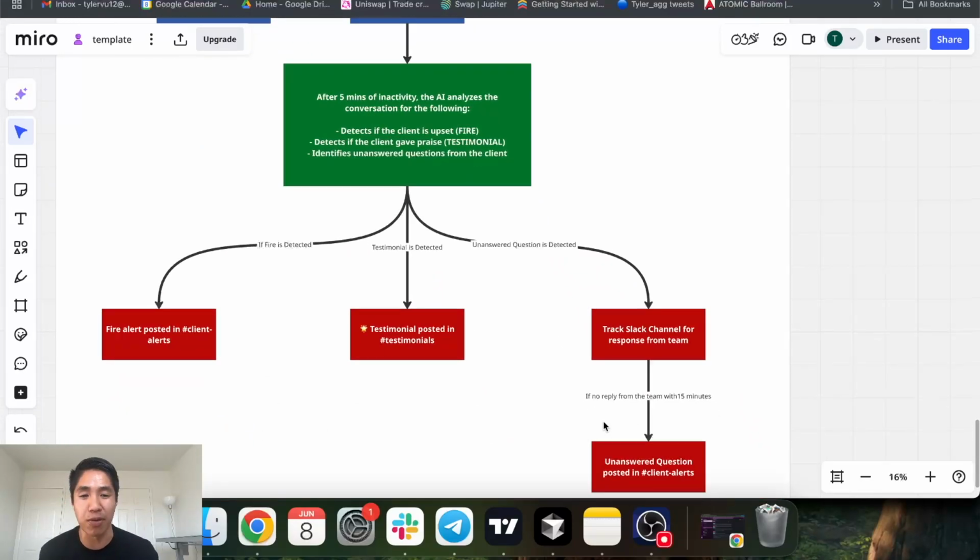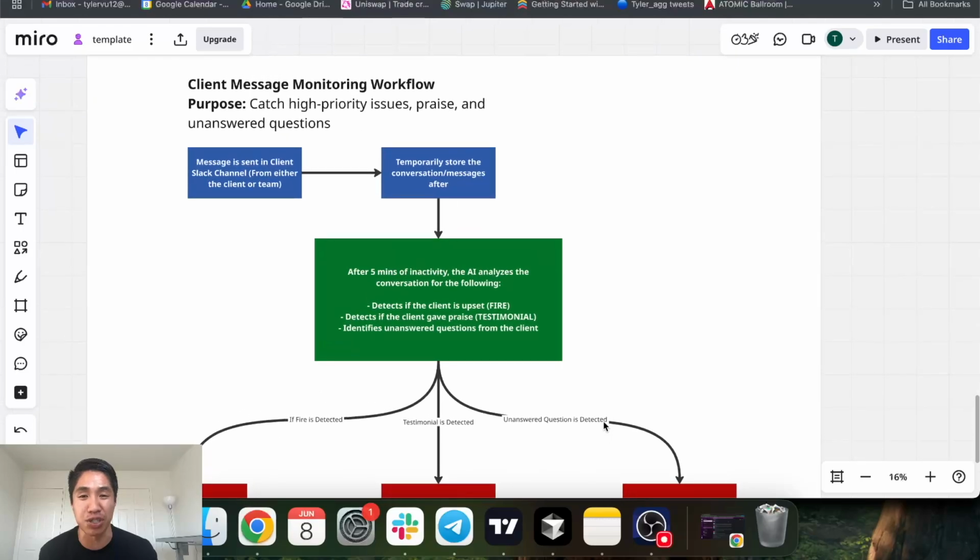Pretty straightforward workflow, but I actually think that solves a huge problem if you have a coaching business or run an agency or B2B SaaS, stuff like that.